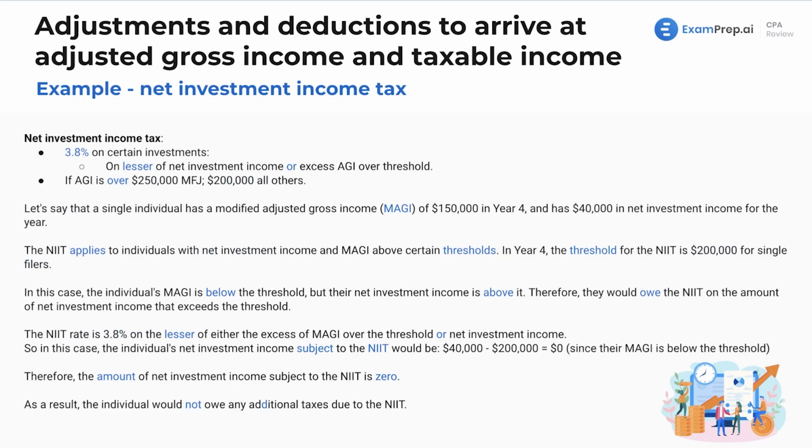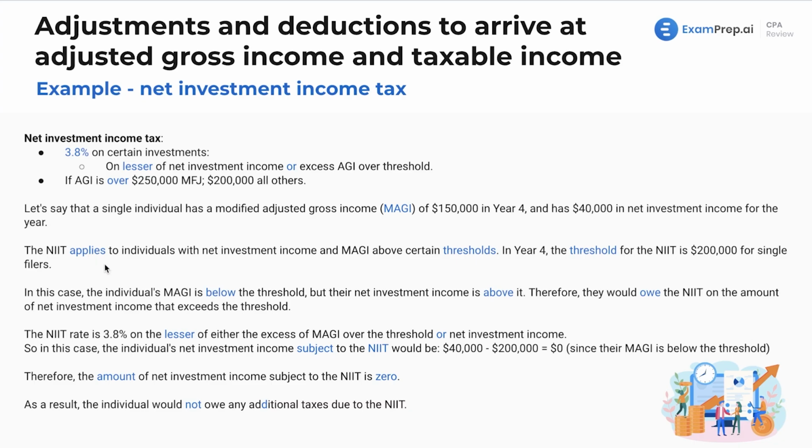Let's see an example here. We've got 3.8% on certain investments. This is going to be on the lesser of net investment income or the excess AGI over the threshold. Well, we saw those thresholds there, 250 and 200. So let's say that a single individual has a modified adjusted gross income of $150,000 in year 4 and $40,000 in net investment income for the year.